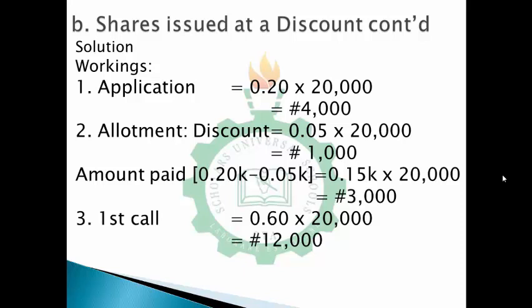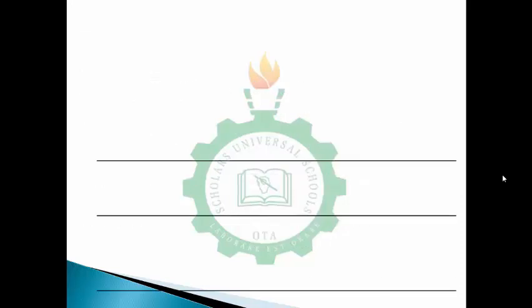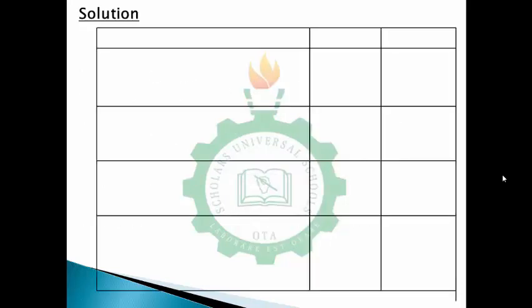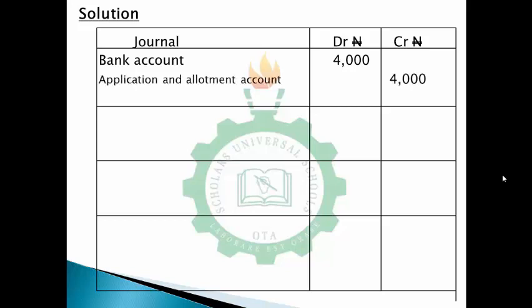Now, moving to the next, which is the opening of the journals, the necessary books. So open our journals, you draw your formats, which have your details, debit and credit. Now to start with, on the application, don't forget that the procedure is you receive money in the bank. At the point when you receive money in the bank, you debit your bank account, and then you credit the corresponding entry, which is application and allotment. If you're opening a joint account for application and allotment, you debit bank account with 4,000 naira, credit application and allotment 4,000 naira.